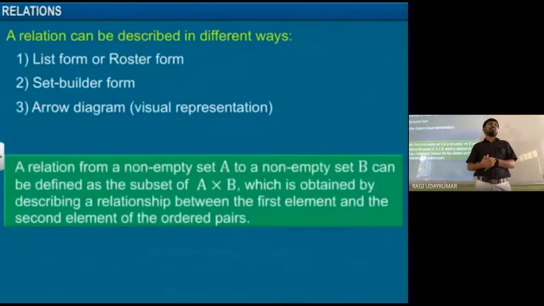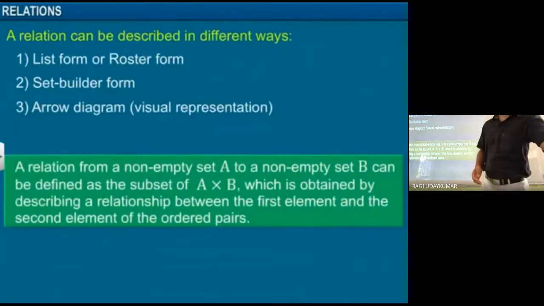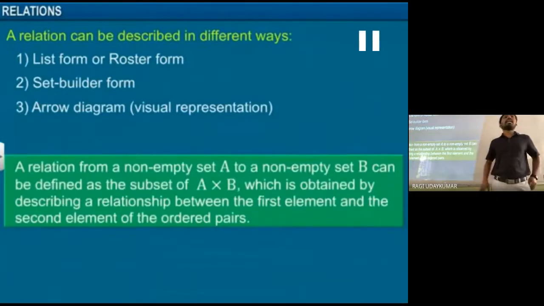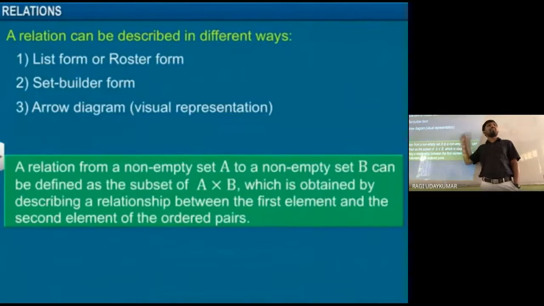Okay, set builder form. A relation from a non-empty set A to a non-empty set B can be defined as a subset of A cross B, which is obtained by describing the relation between the first element and the second element of the ordered pair. You may get a doubt here: sir, if we take any subset, does it become a relation for any Cartesian product?